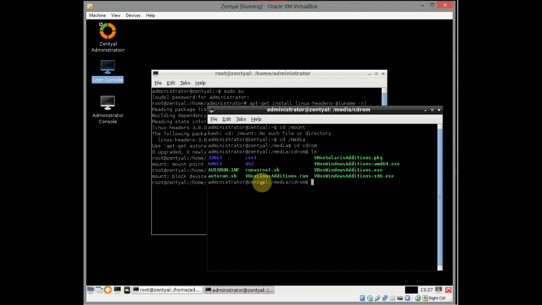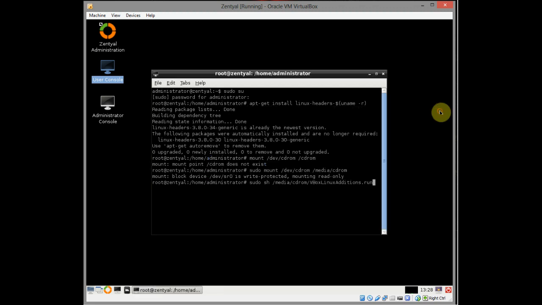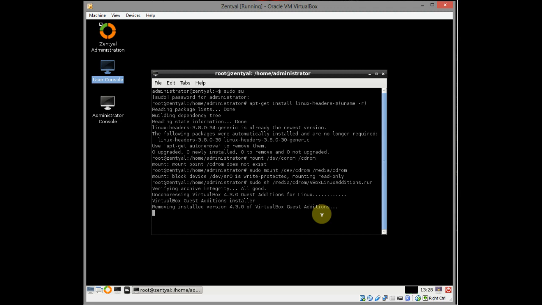So, if you look here, I don't have a VBoxLinuxAdditions-x86 or -amd64. I'm not too sure what the reason for that is, but yeah, this is what I've got. So this is the one I need to run. You might have to run the VBoxLinuxAdditions x86 or amd64, but you can read about that on these links I'm going to post a bit later on in this video. So this is the one I want to run. I'll go enter, all good.